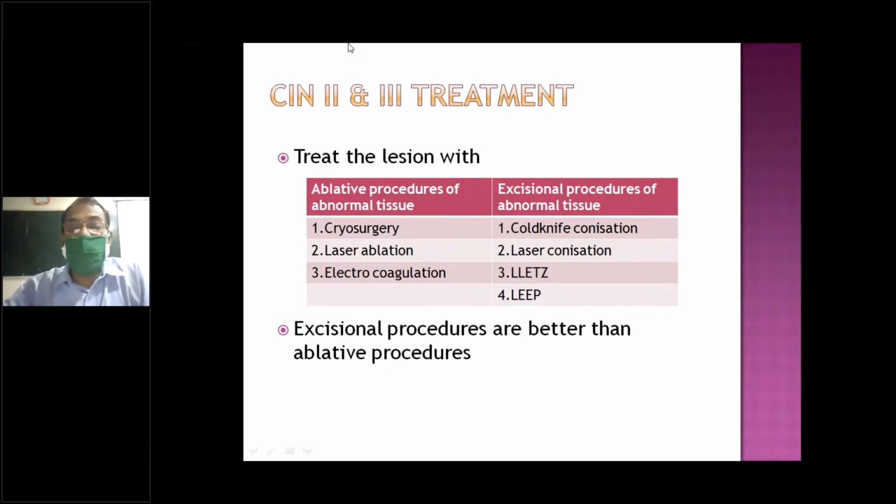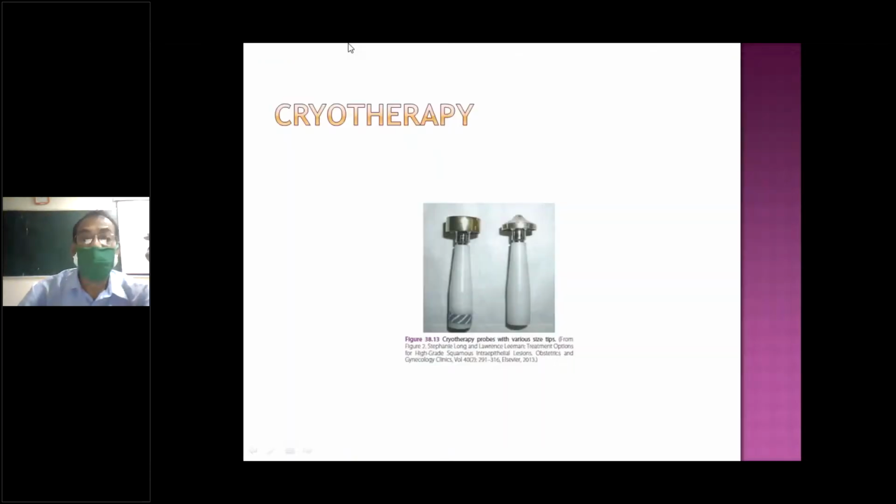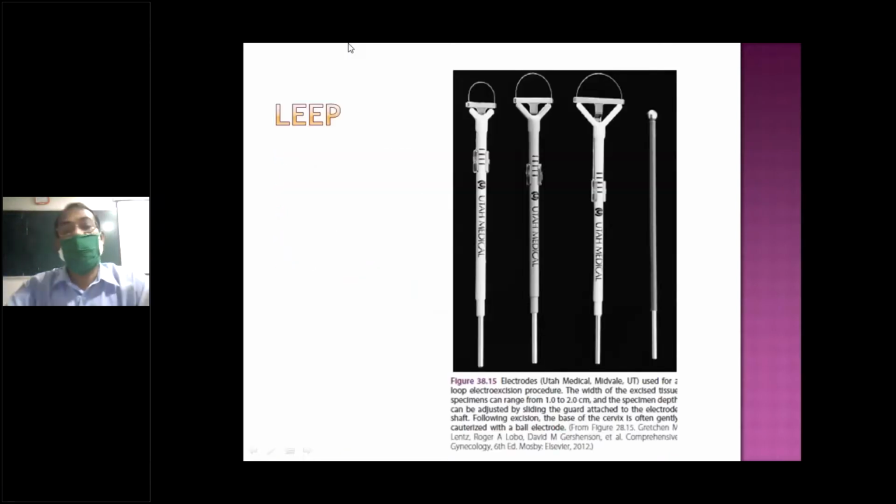Large loop excision of the transformation zone, also done with the help of a probe. You sweep around the cervix and remove the squamocolumnar junction.